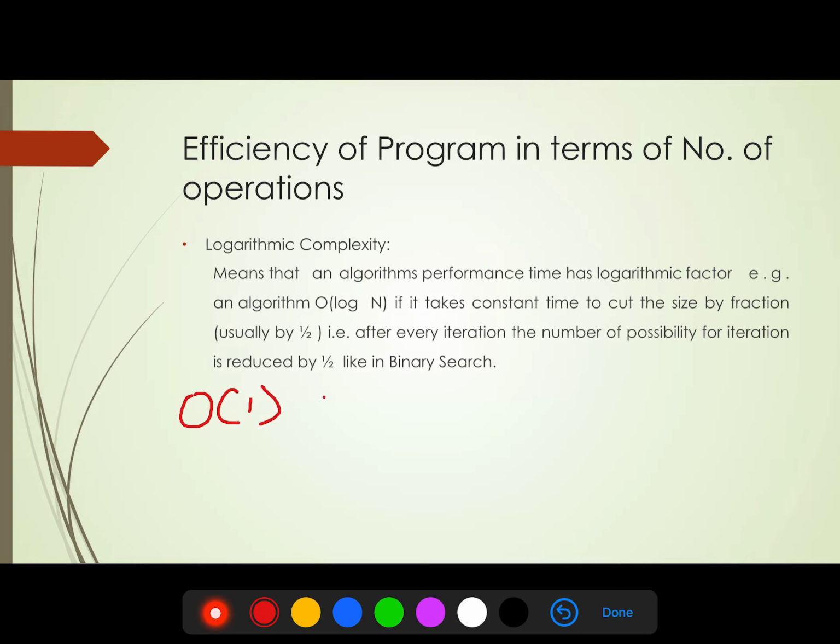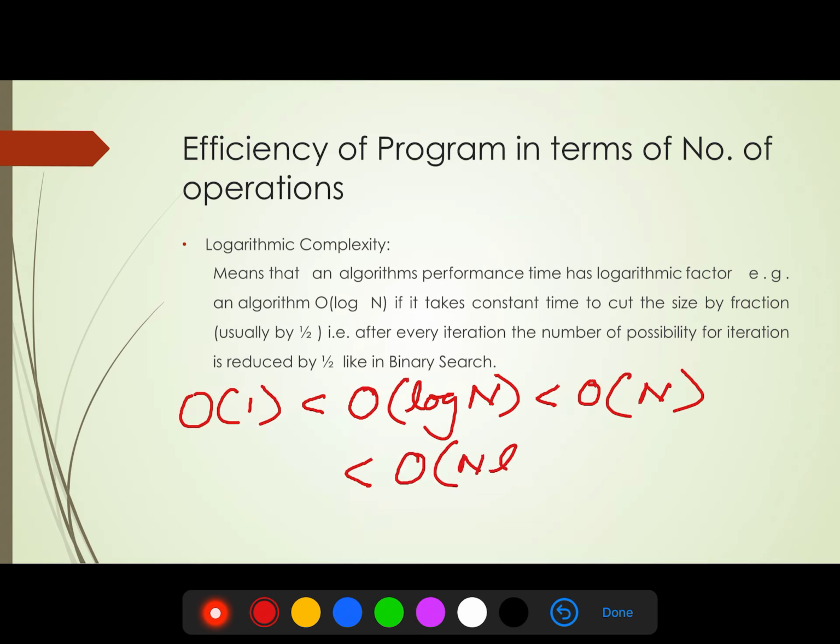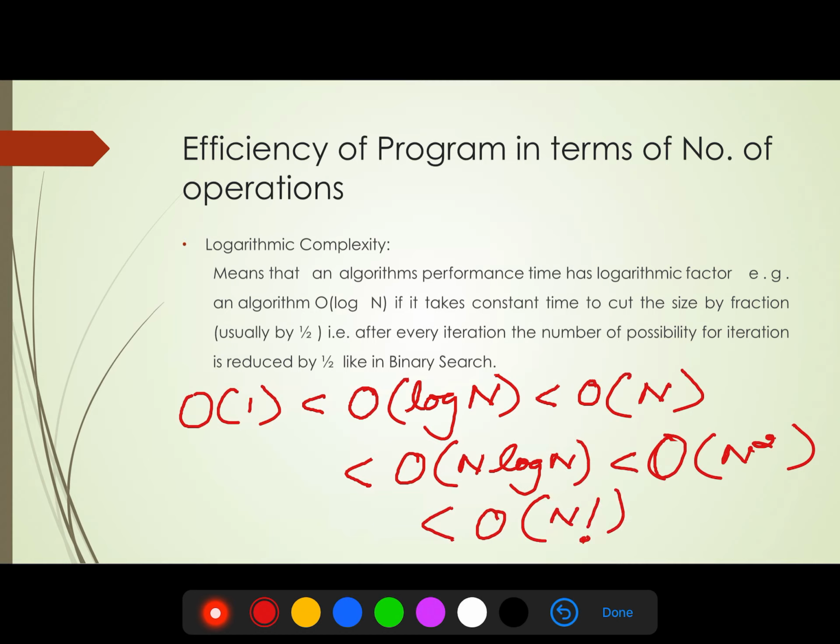It will take one constant time for n input, always less than log n, and it will always be less than n, and it is less than O(n log n), and this one is less than O(n square), and this will be less than O(n factorial).